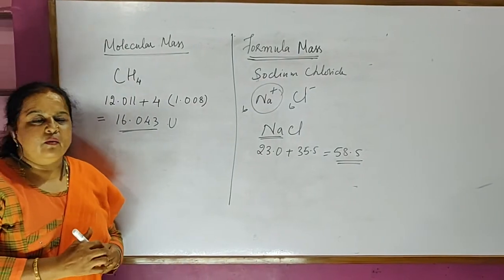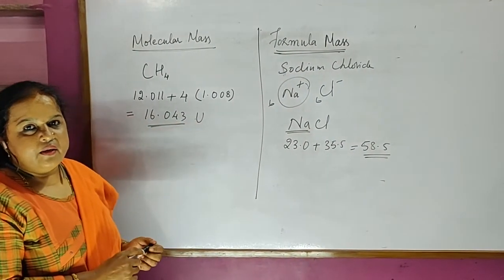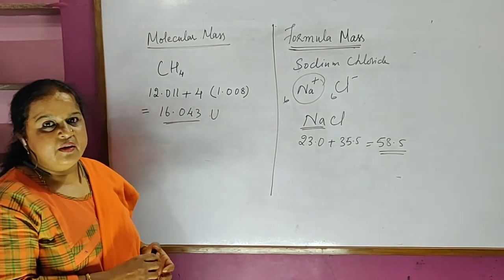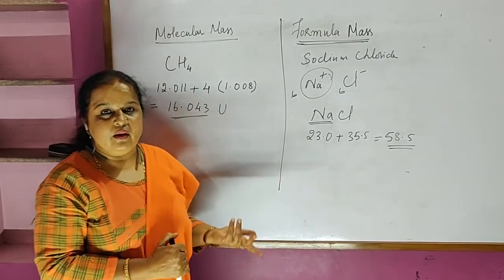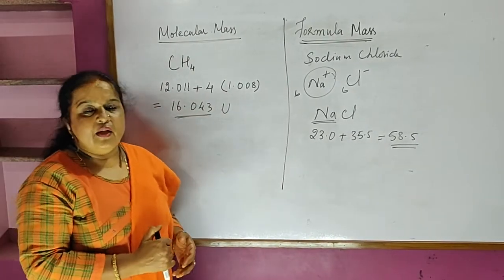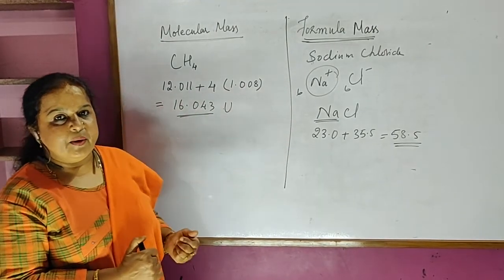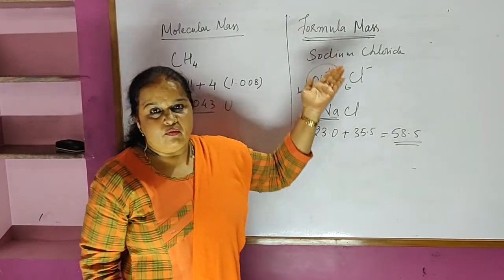So students, today in this particular session, what are the things that we learned? What is the atomic mass unit and how it is expressed in terms of grams, how to calculate the atomic mass of an element like hydrogen, and we understood the meaning of average atomic mass, the calculation of average atomic mass, molecular mass and formula mass.